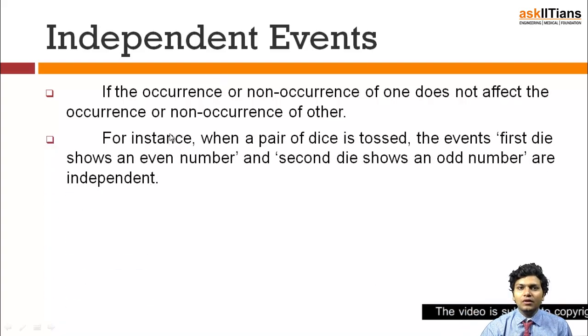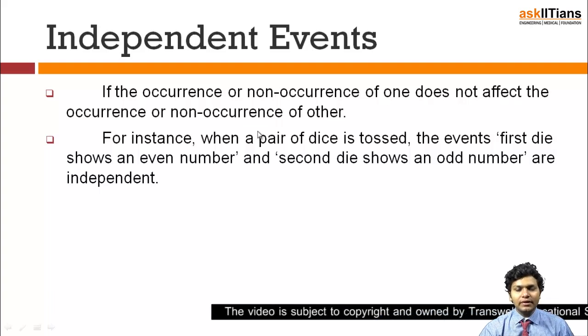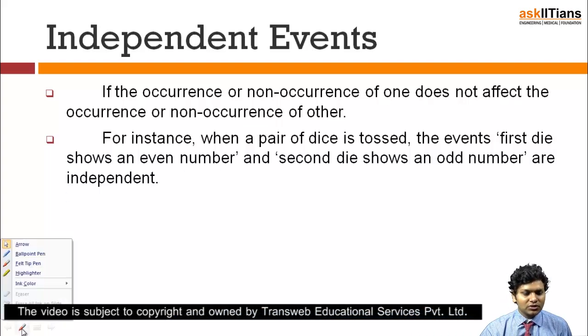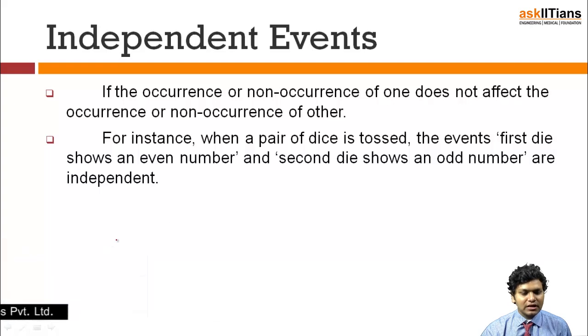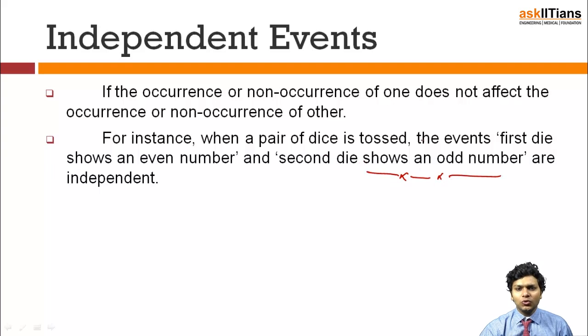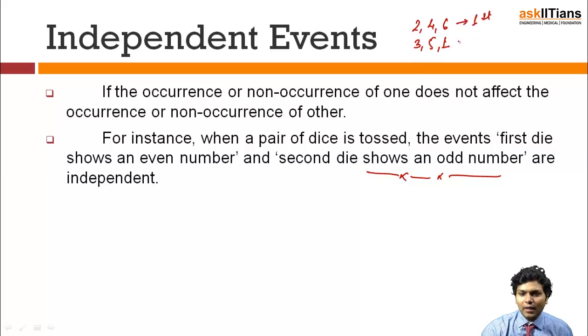Suppose we throw a pair of dice, and the first event we take is that the die shows an even number, and the second event is that the die shows an odd number. If the die is showing an even number, it can be 2, 4 or 6, and if the die is showing an odd number, it can be 1, 3 or 5. This is the number present on the first die, and this is the number present on the second die.